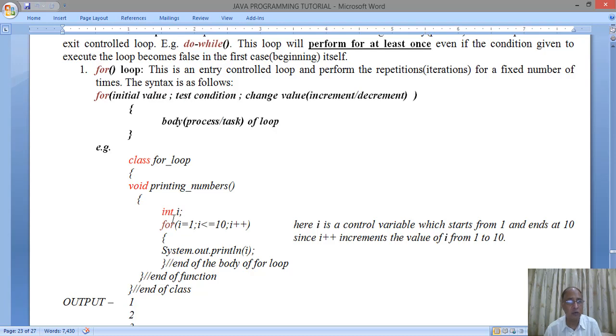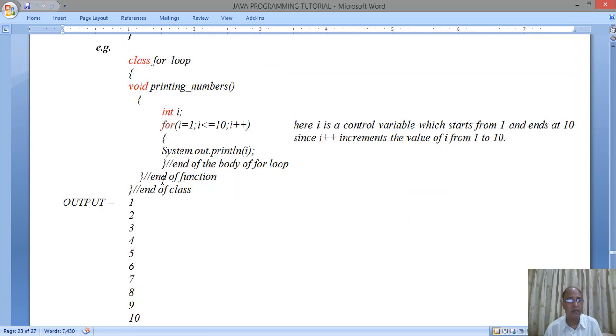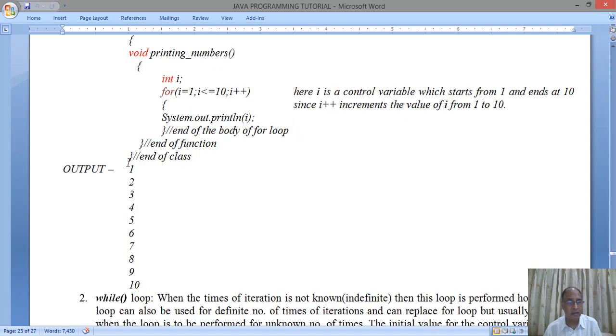Now when we run this program on the computer, that is on the BlueJ platform, we will get this output: 1, 2, 3, 4, 5, 6, 7, 8, 9, 10. All the numbers are automatically generated by the computer, since the program is for generating the numbers from 1 to 10.